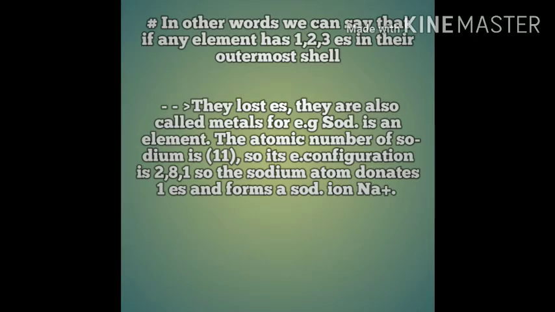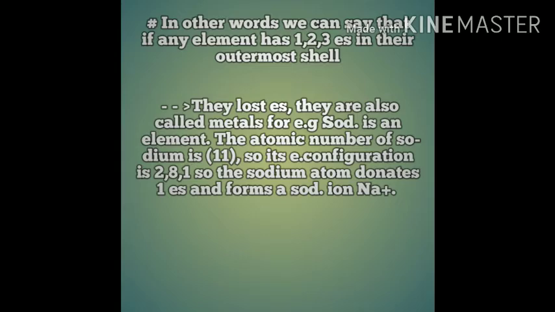Let me take an example of metals. Sodium is an element. The atomic number of sodium is 11, so its electronic configuration is 2, 8, 1. In the K shell it has 2 electrons, in the L shell it has 8 electrons, and in the M shell it has 1 electron. So the sodium atom donates 1 electron and forms a sodium ion. According to the definition, sodium is a metal.